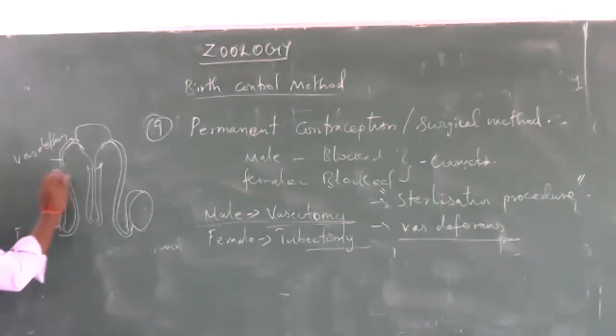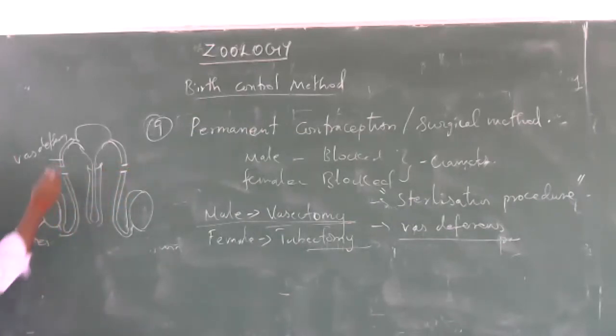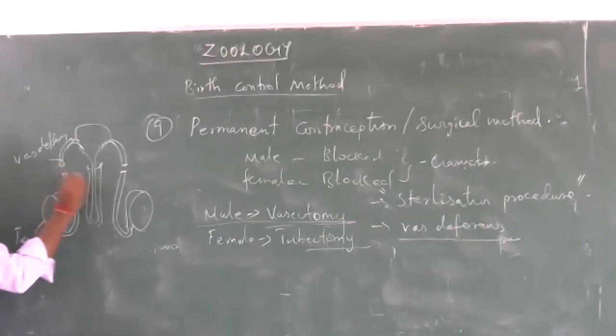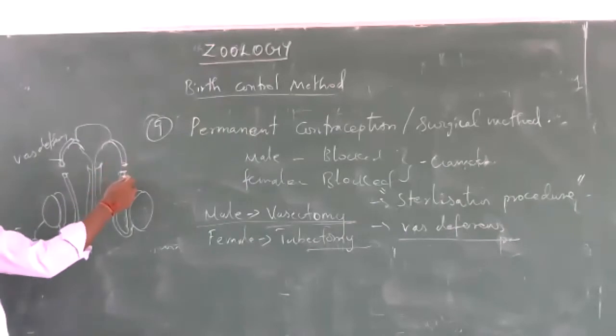The vas deferens are cut into two separate parts, and both ends are ligated or sealed. This is called vasectomy.